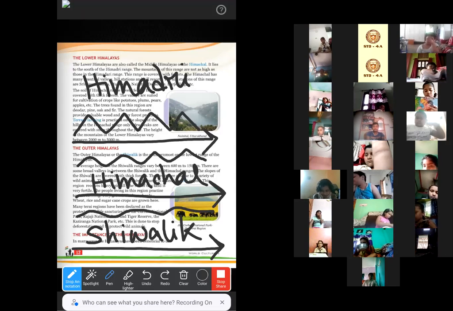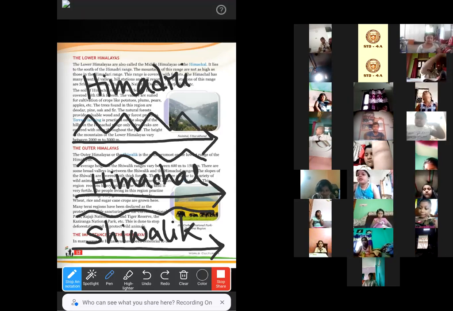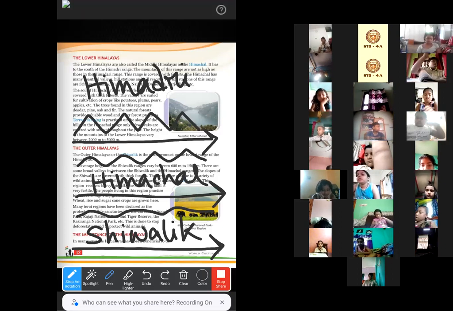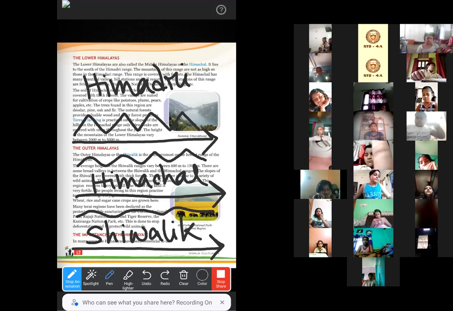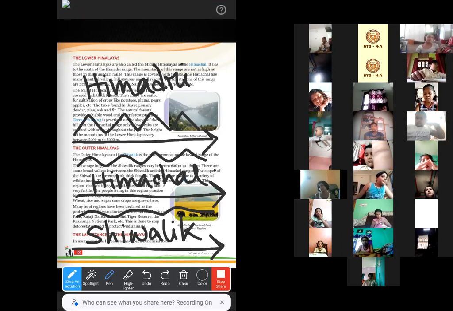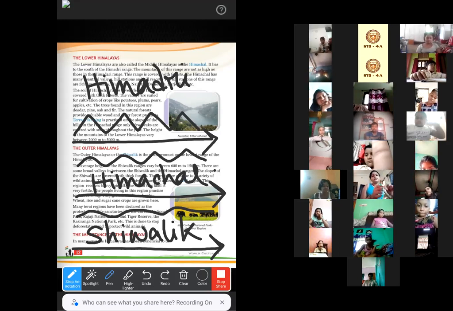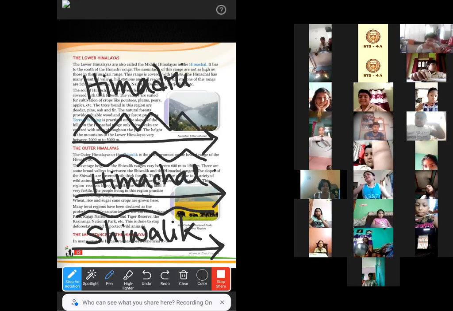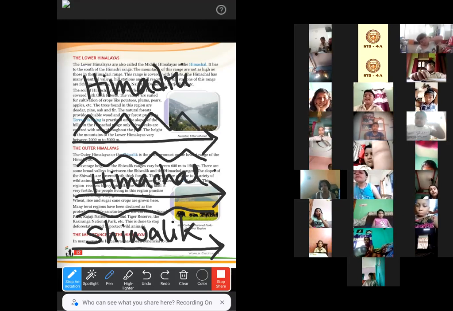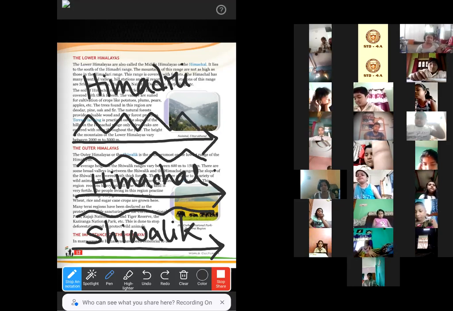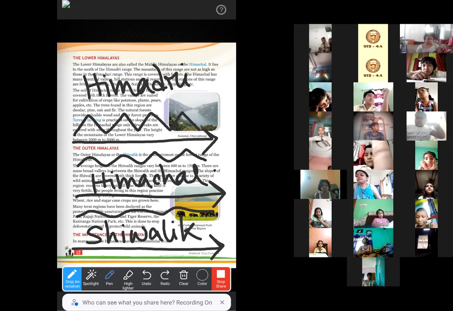In the Himadri part, the mountains are very high, and the height ranges between 6,000 to 8,000 meters. In the Himachal range, the mountains are not as high as in the Himadri range, and the height is between 2,000 to 5,000 meters. And in the Shivalik range, the height is very low, from 600 to 1,500 meters.